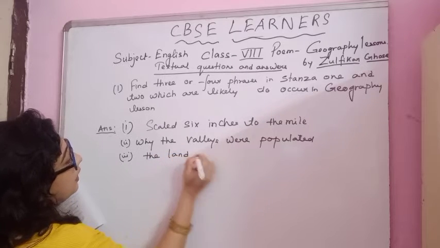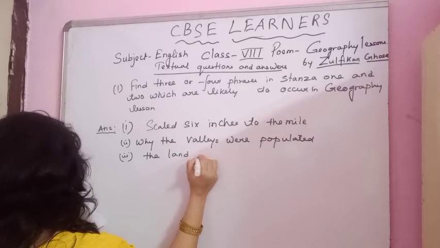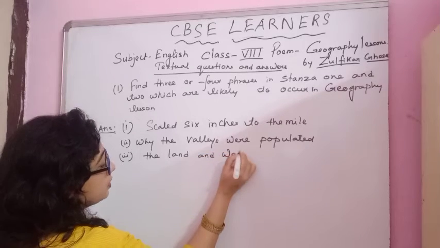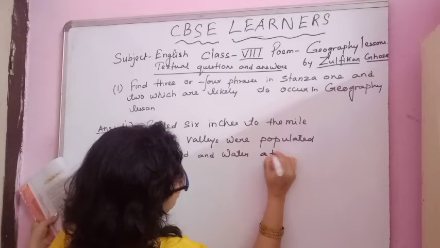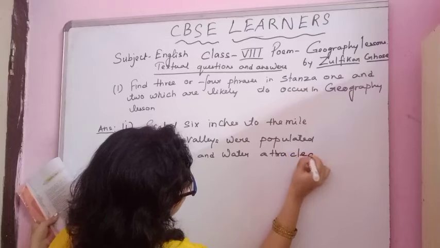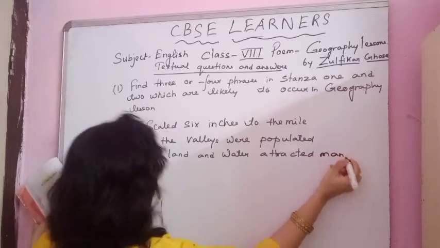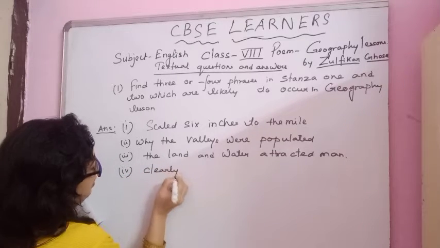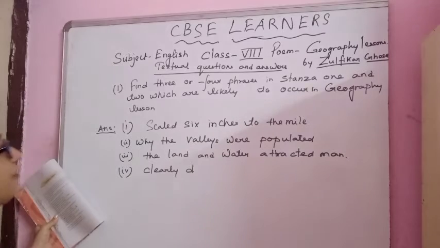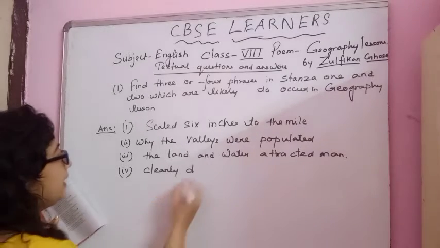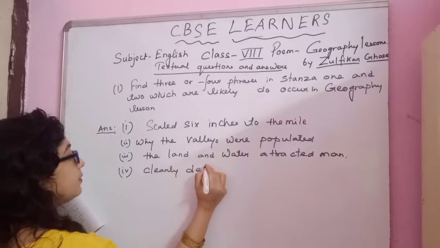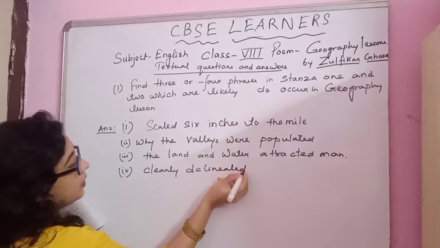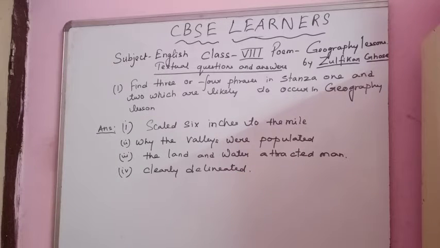The land and water attracted man, clearly delineated. They have said to write 3 or 4 phrases, so you can write 3, or if you want you can write 4. Clearly delineated. Okay, so this is the answer of the first question.